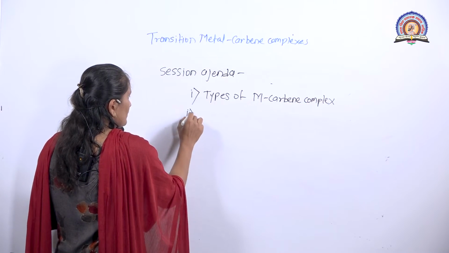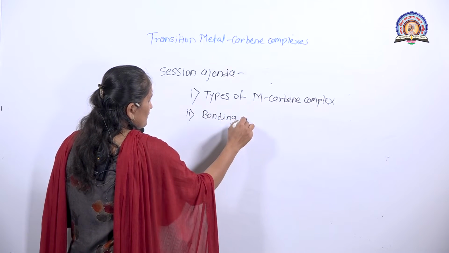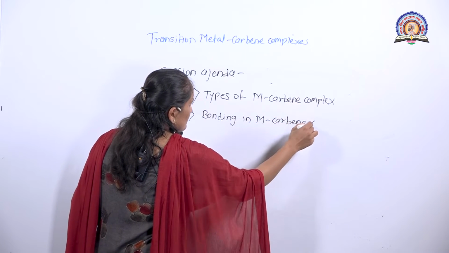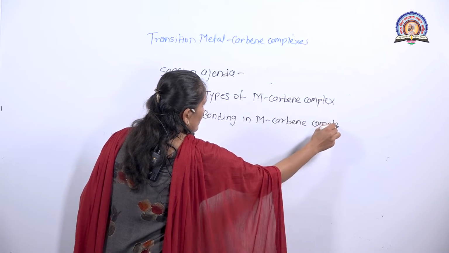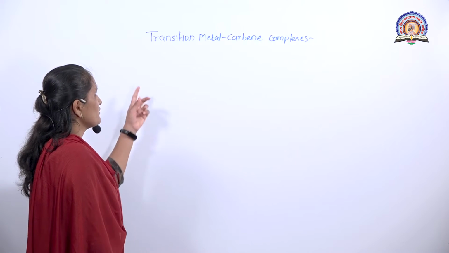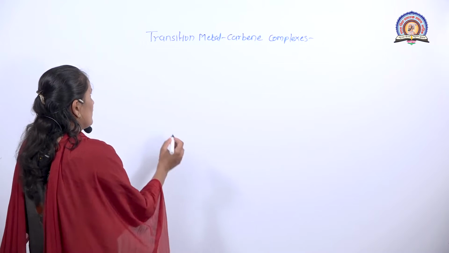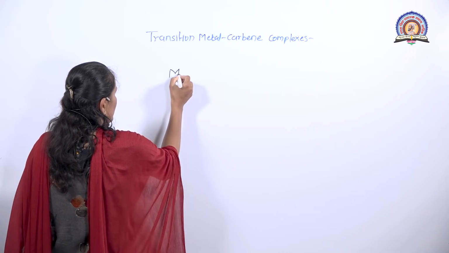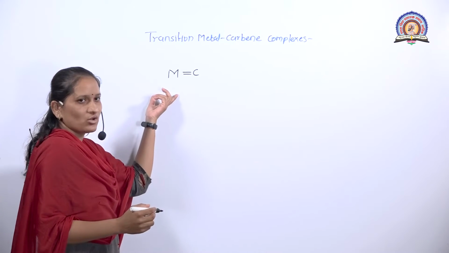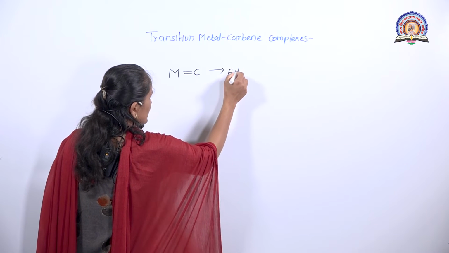Then the bonding in metal-carbene complexes. Hello students, today we discuss the transition metal-carbene complexes. When the metal is bonded with carbon with a double bond, it is called a metal-carbene complex, or it is also called alkylidene complexes.